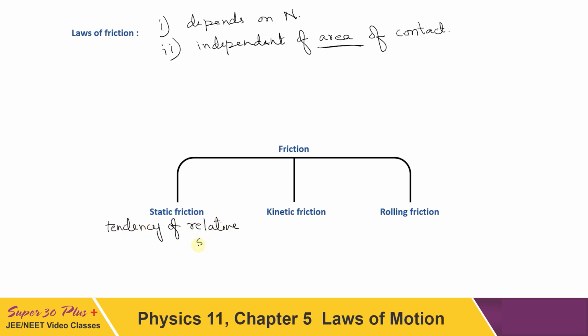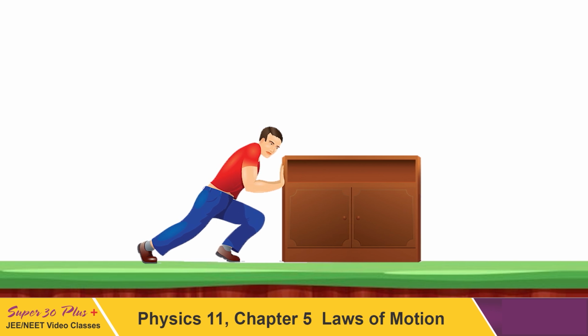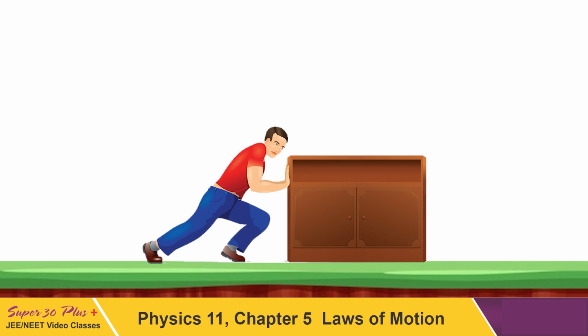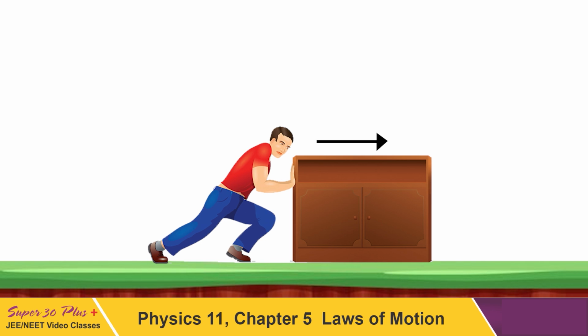Whenever there is a tendency of relative sliding, this force comes into action. Now what is the tendency of relative sliding? Let's say a box is placed on the ground, and you want to push it with some force, let that box be very massive. Is it possible? Of course you are applying a force, but does it start moving at the moment you apply the force?